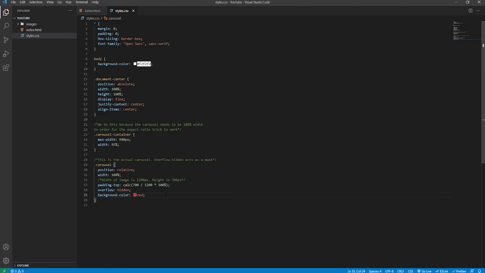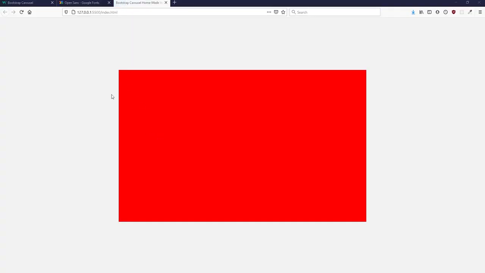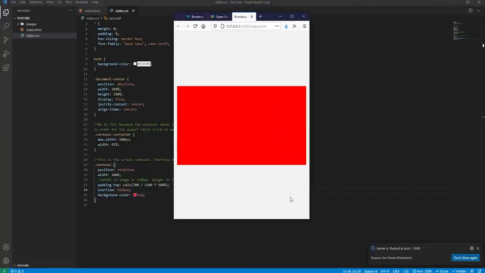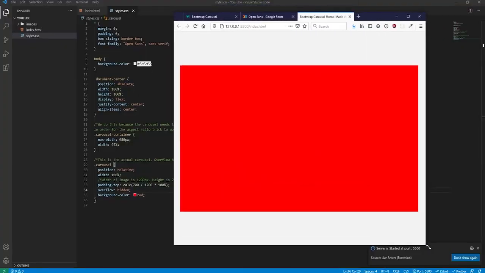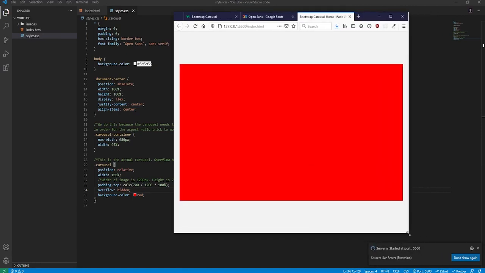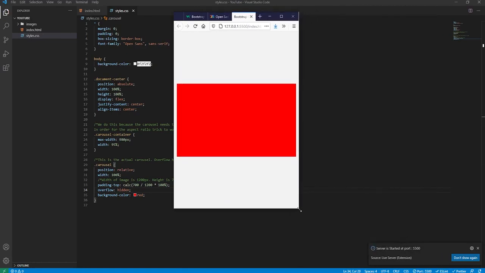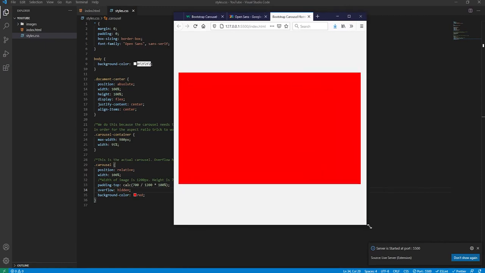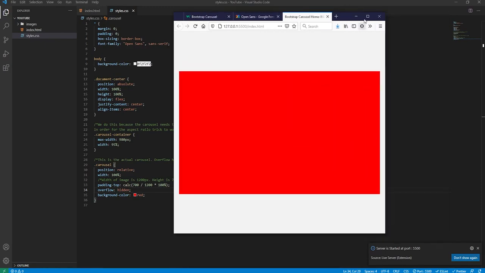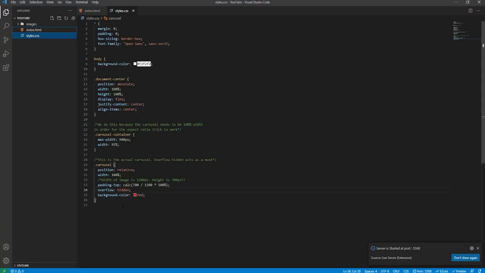This will give you a visual demonstration of what I was talking about when I was talking about scaling in proportion, just in case you didn't understand my explanation. So we'll open a live server on this index.html so we can see what I've created. As you can see, we can see our container here, and when we resize our window, it scales in proportion. So the height of the container changes in relation to the width of the container, but it still maintains its core aspect ratio. So that's what I was referring to. It's just a bit hard to explain.